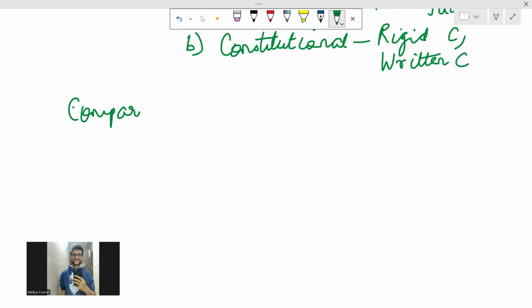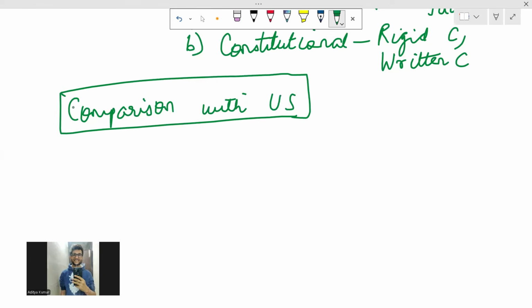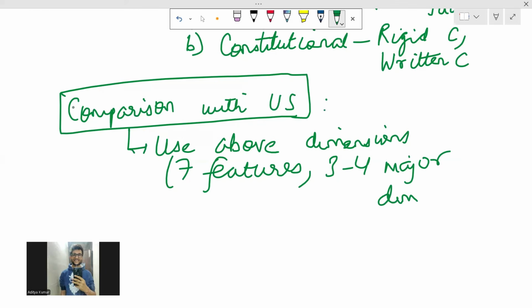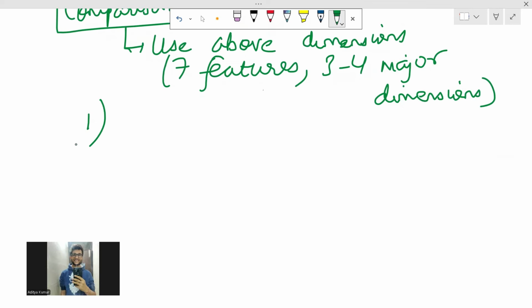Now you tell me, comparison with US, right? How will you compare with US? So the best thing is that when we have to compare, use above dimensions. That is very, very important. We need to use above dimensions, right? So those are 7 features, right? And 3 to 4 major dimensions. Differences between Indian and US federalism has been asked.